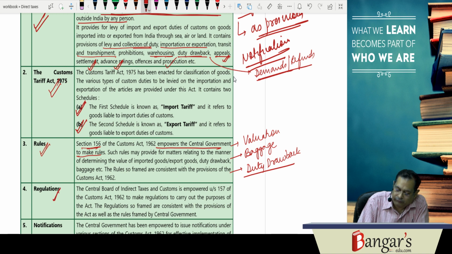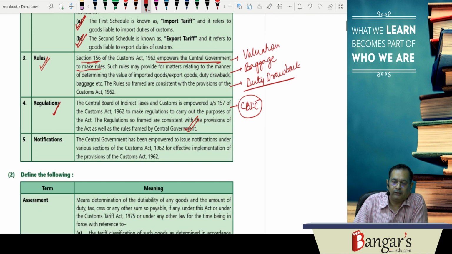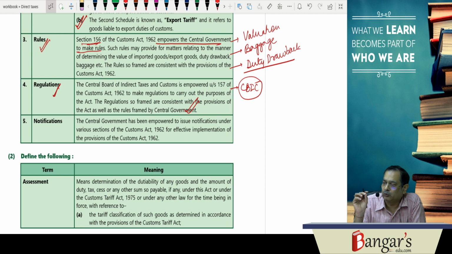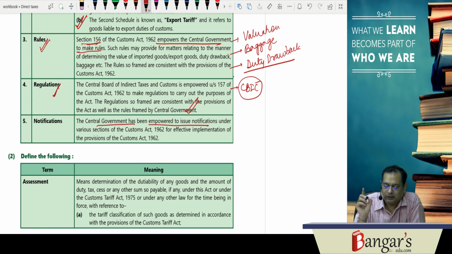Then regulations are there. The Central Board of Indirect Taxes and Customs has power to make the regulations. So wherever in the enactment the word 'prescribed' occurs, that means regulations are framed. Both rules and regulations are delegated legislations. Then in regular course, amendments are made in the rules and regulations through notifications. So notifications are issued by the government. The central government has been empowered to issue notifications under various sections of the Customs Act 1962 for effective implementation of the provisions of the Customs Act.